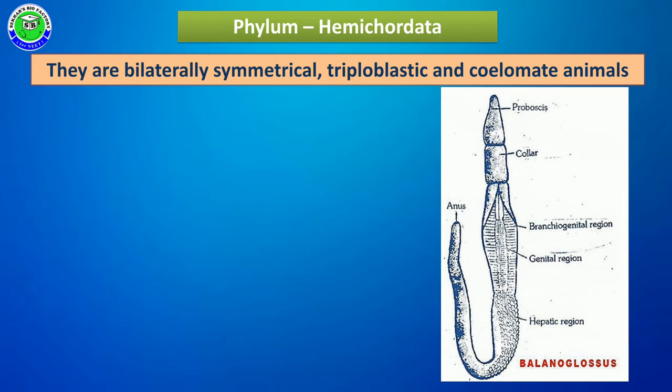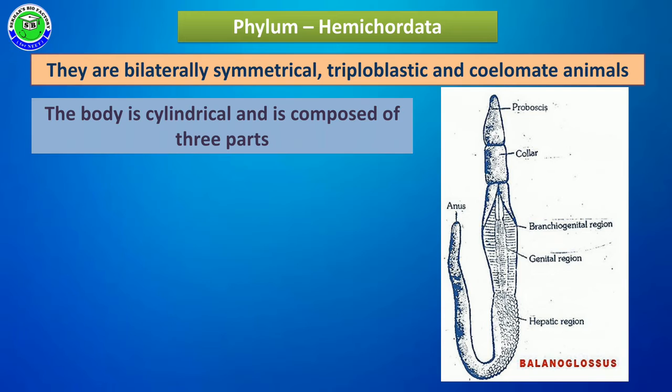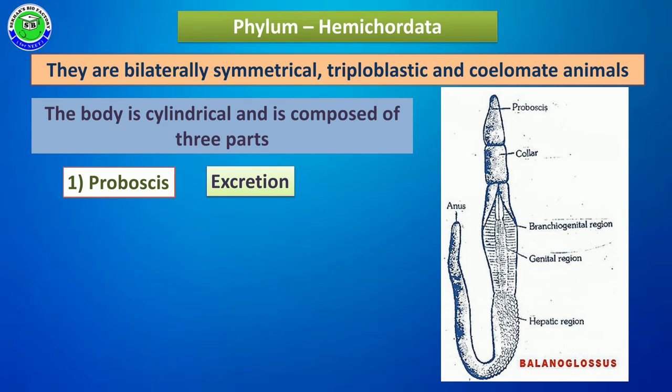Taking Balanoglossus as an example, the body is cylindrical in shape, very long, and composed of three main parts. The first part, present at the tip of the body, is called the proboscis.